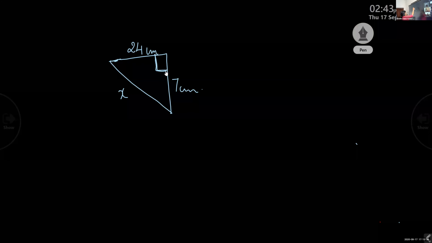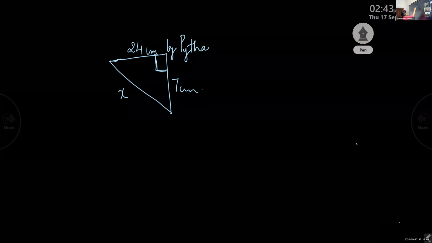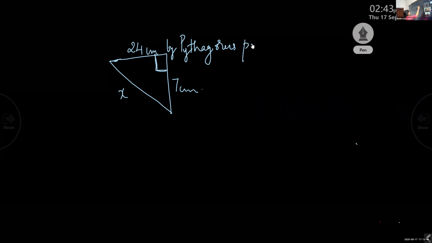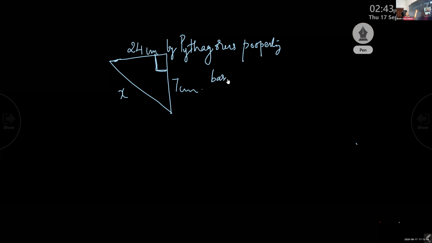So according to Pythagoras theorem, you can say base square plus altitude square is equal to hypotenuse square.